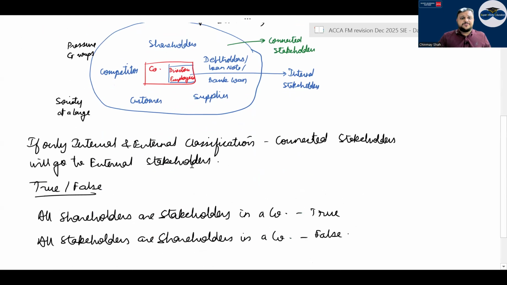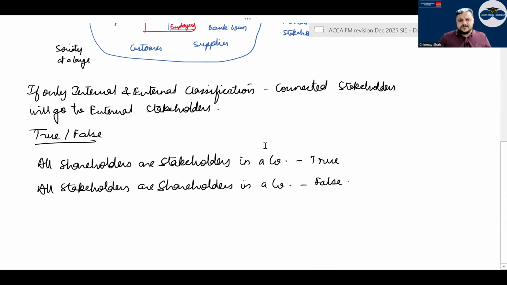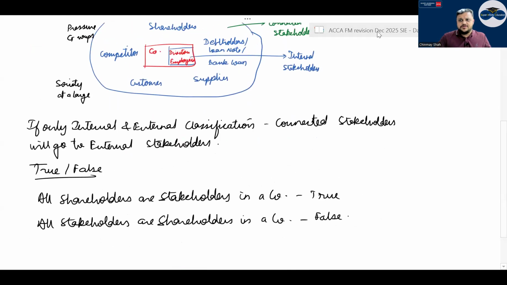That is how it is. But if it is only internal and external, the connected go in the external stakeholder. Correct. All shareholders are stakeholders in the company, but not all stakeholders are shareholders. Stakeholder is a wider term than shareholder.